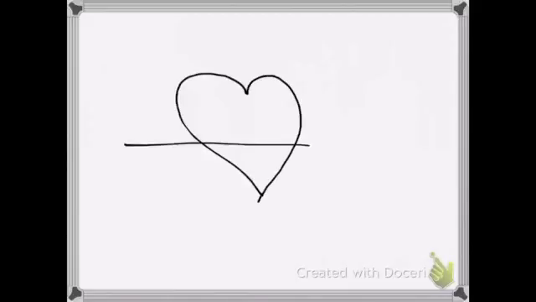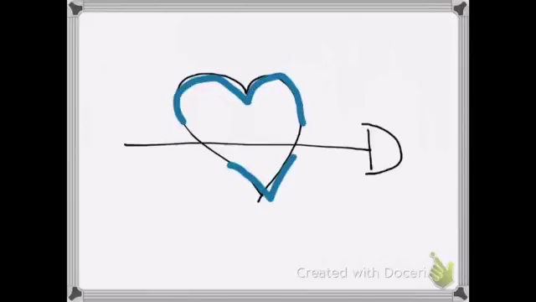So density equals love. If we have a heart, the heart gets shot with an arrow. Here's your mass, here's your volume, equals your density. That's just a little cute way to help you remember your density formula.